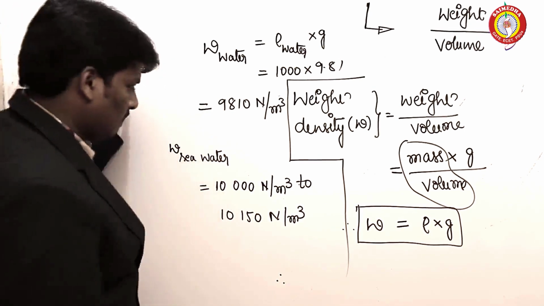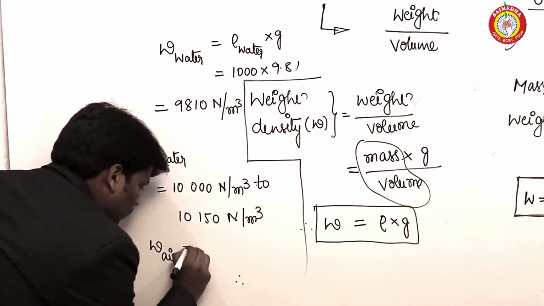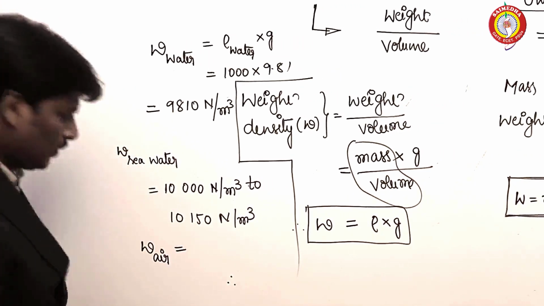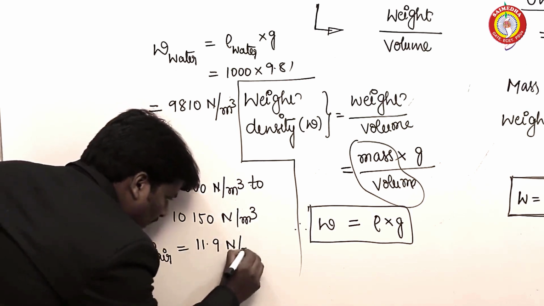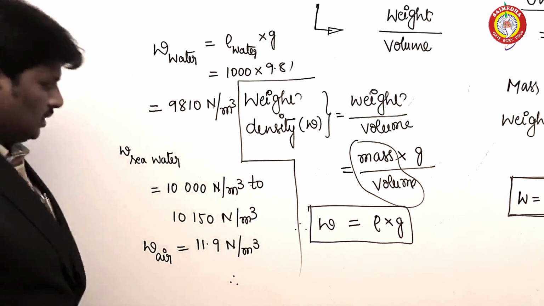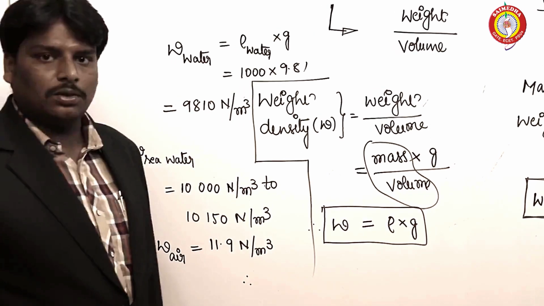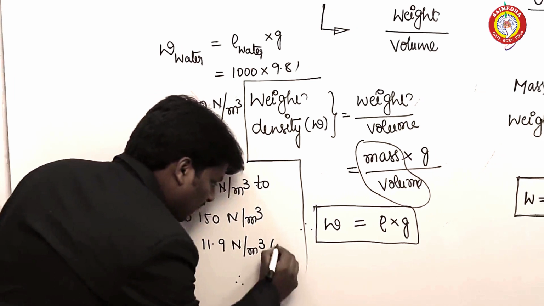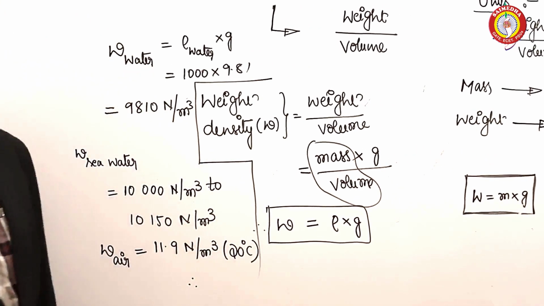And the weight density of air is equal to 11.9 Newton per meter cube, again specified at a temperature of 20 degrees centigrade.